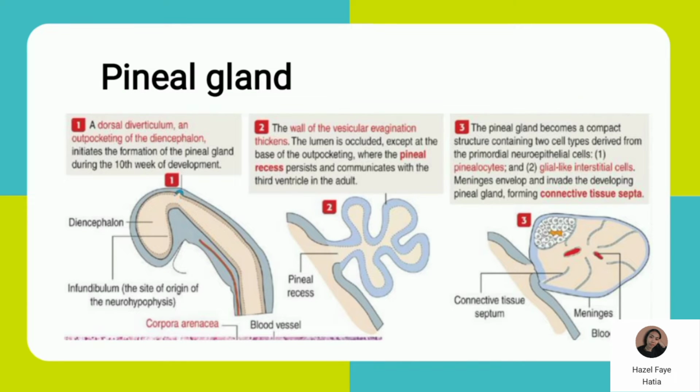So, dito, ito yung illustration ng development ng pineal gland. So, from the first image, the development of the pineal gland occurs from the diencephalon. So, dun sa dorsal part niya, nagkakaroon ng diverticulum ng tissue or yung outpocketing of the ectodermal cells. So, from the second image, in this point, nagkakaroon ng cavity that is connected to the third ventricle of the brain and nagkakaroon ng developing parenchyma.